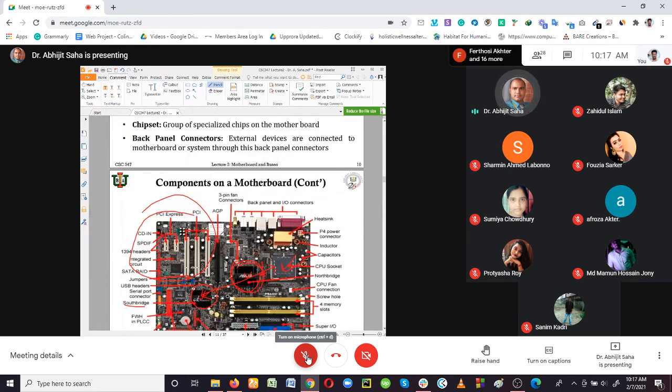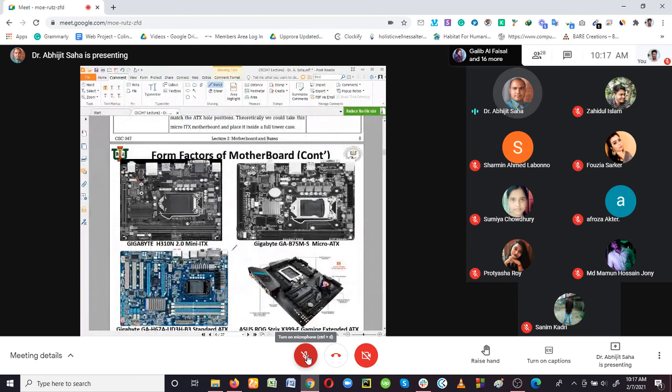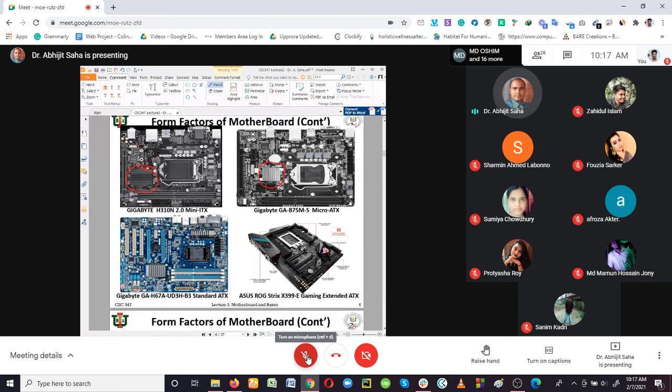But I also mentioned while we were discussing the ATX motherboard that these days we do not have two bridges on the motherboard. In recent motherboards, you will find there is only one chipset. There are not two chipsets. Look, here also it is one chipset. Here it is also one chipset. In recent motherboards, you will find only one chipset, which we call the express chip.